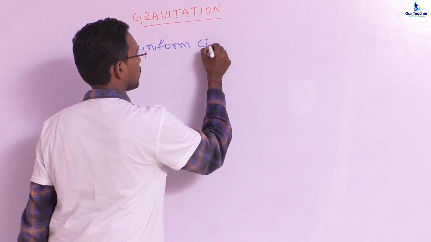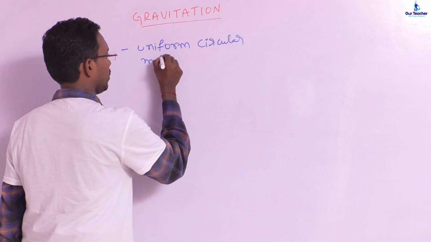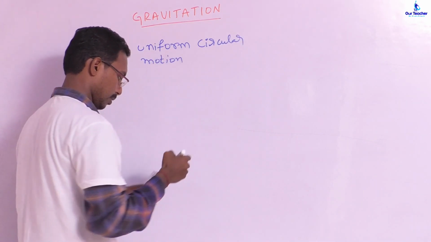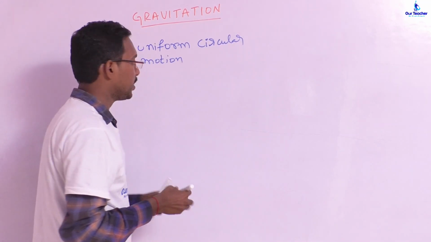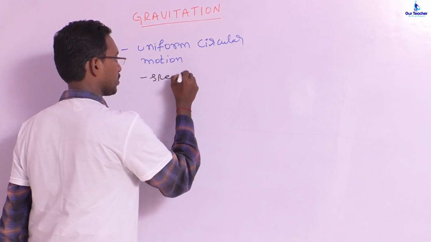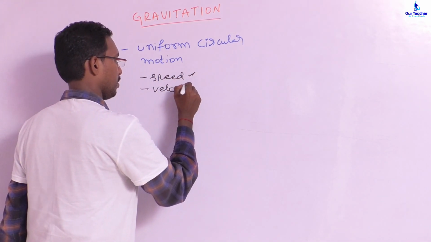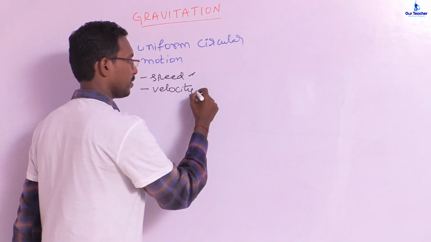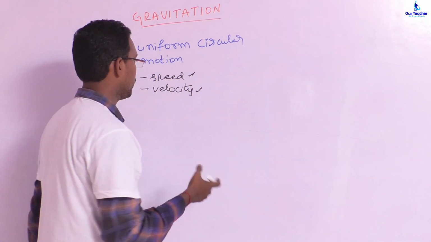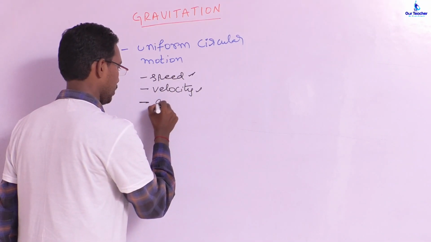Uniform circular motion. In this uniform circular motion we will deal with how the speed is maintained as constant. Speed is maintained as constant but not the velocity. The velocity keeps on changing from point to point. So because of that we will have a concept known as acceleration.